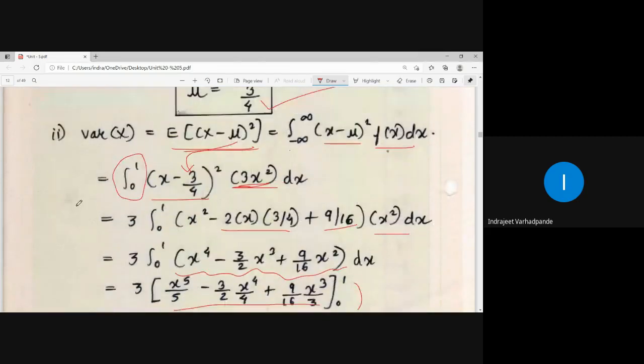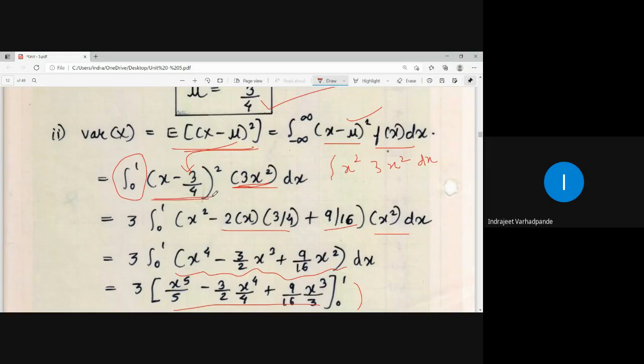If you need to find expectation of x square, then here you do the integration of x square into 3x square dx and accordingly integrate that. You will surely get the answer for the expectation of x square, and then expectation of x square minus expectation of x whole square will give you variance. But here, to get to know the difference between the two ways of calculation, they have intentionally used x minus mu whole square into f of x, so that you are familiar with this kind of calculation also.